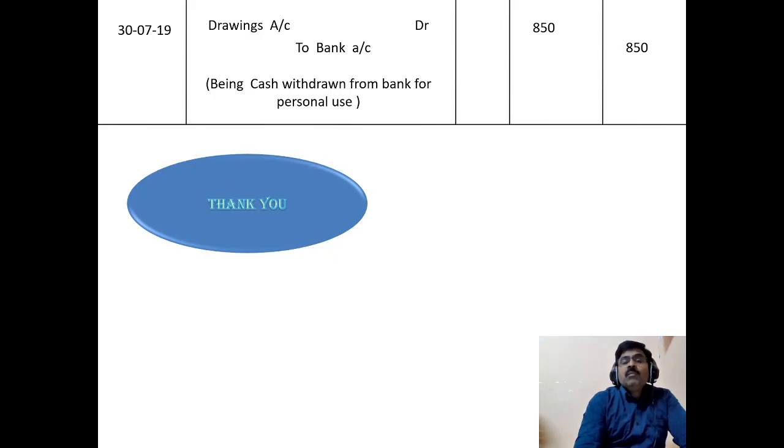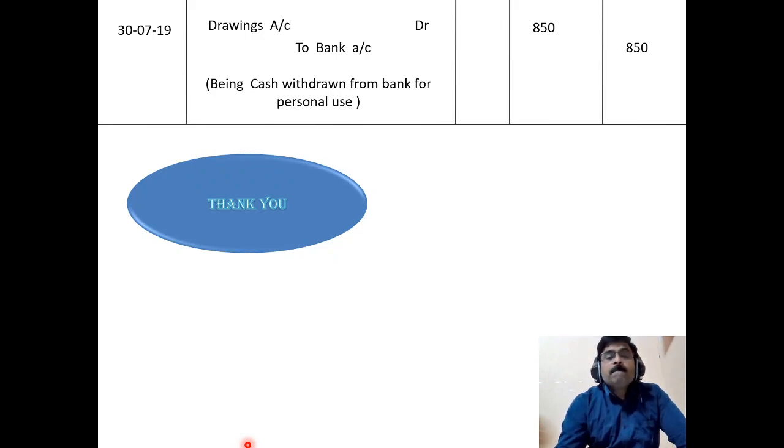Please remember, cash withdrawn from the bank for personal use means Basu's account debit to bank account, but we don't write Basu's name or the owner's name. Instead, we write the drawings account. So here ends drawings account debit to bank account, being cash withdrawn from the bank. So here ends the topic of the journal. Okay, thank you very much.